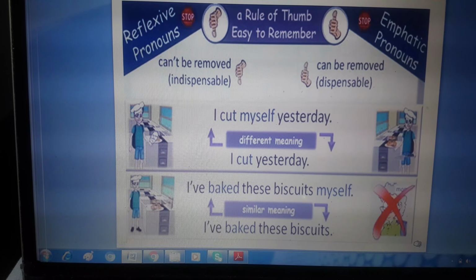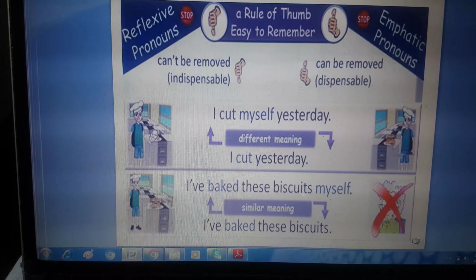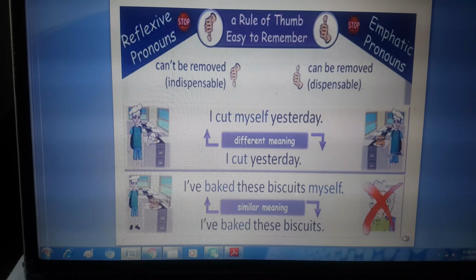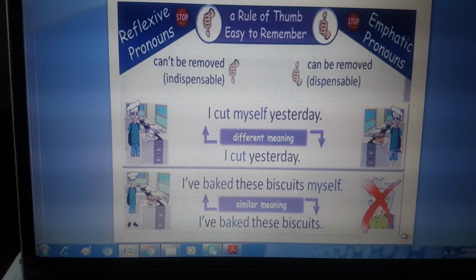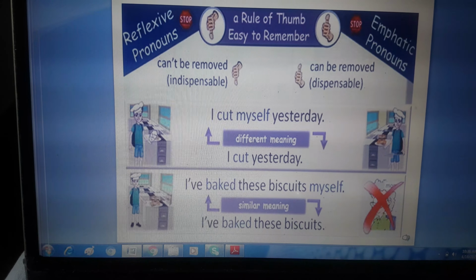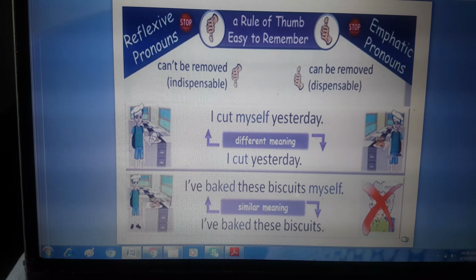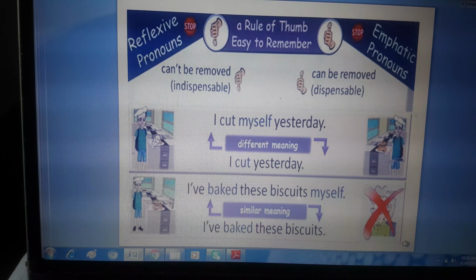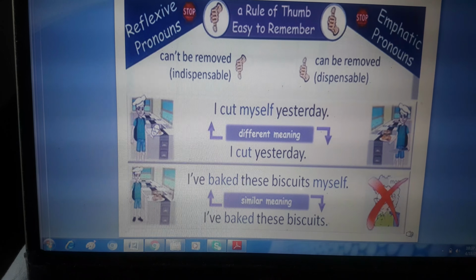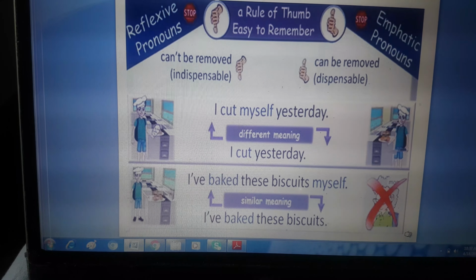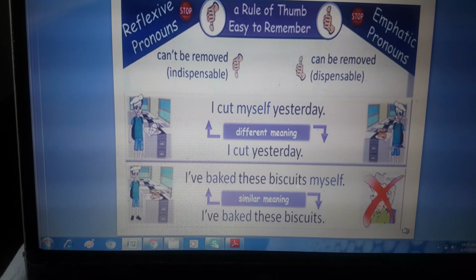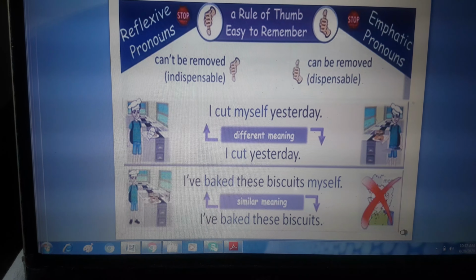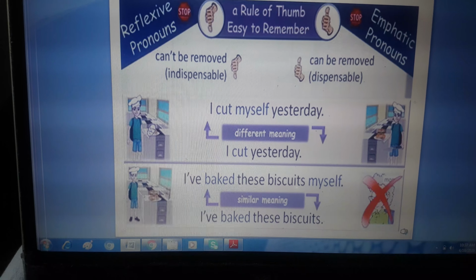There are some reflexive pronouns and emphatic pronouns. There is a difference between these two, although the words are the same. But the difference is that we can just write the sentence again without emphatic pronouns, but we cannot write any sentence without reflexive pronouns. Otherwise, the meaning will be changed. For example, see the first sentence: I cut myself yesterday. If we remove the reflexive pronoun myself from here, the sentence will have a different meaning. That is, I cut yesterday. That is totally wrong, totally different.